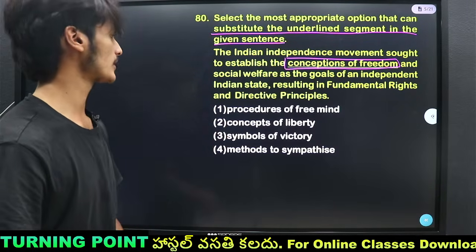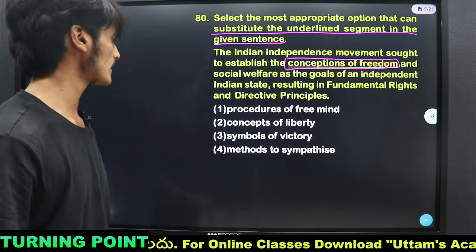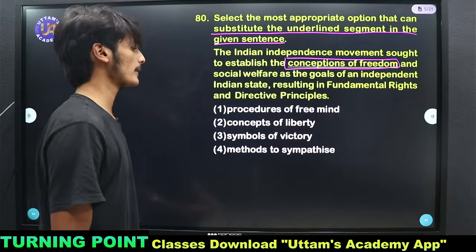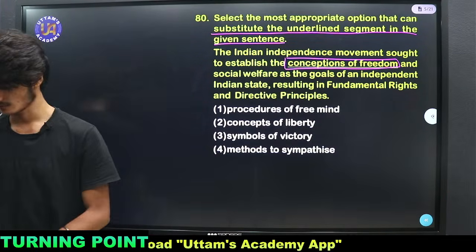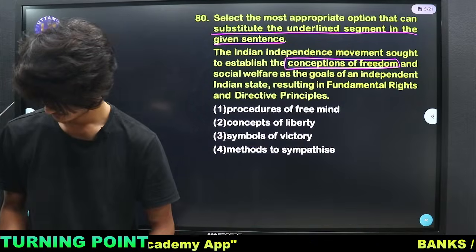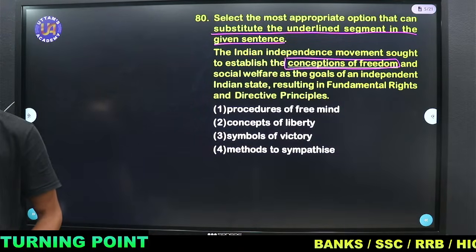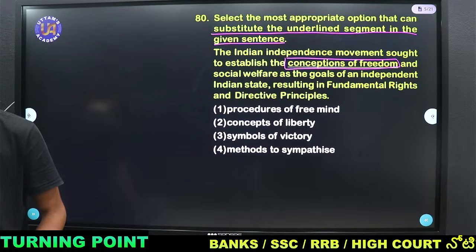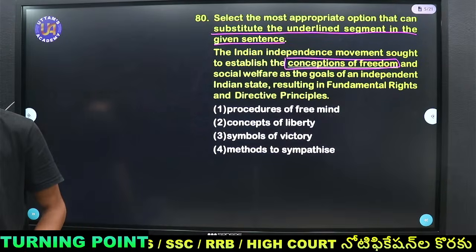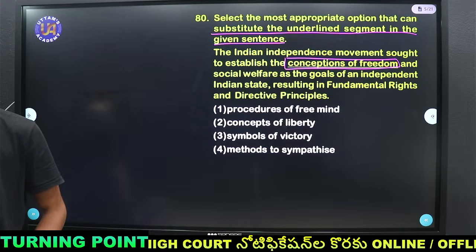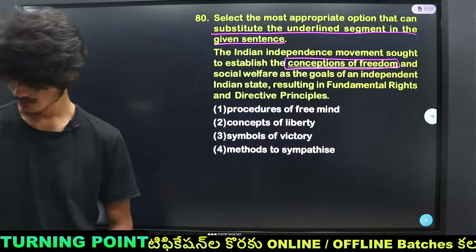Procedures of free mind, concepts of liberty, symbols of victory, methods to sympathize.